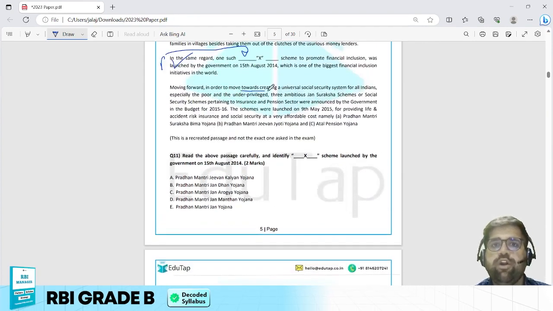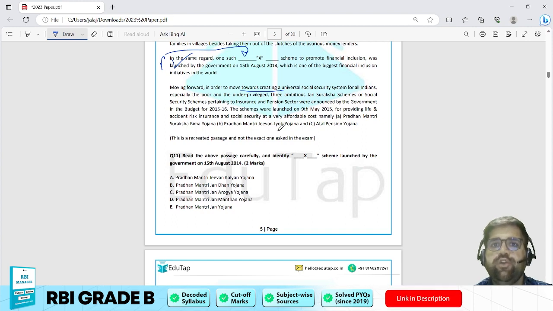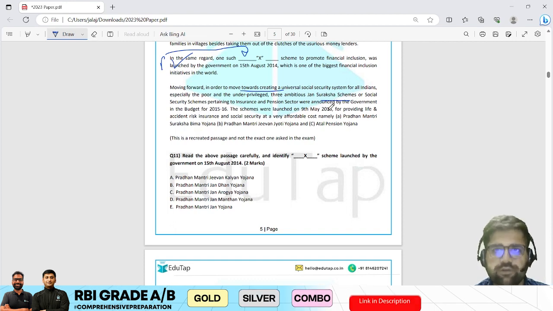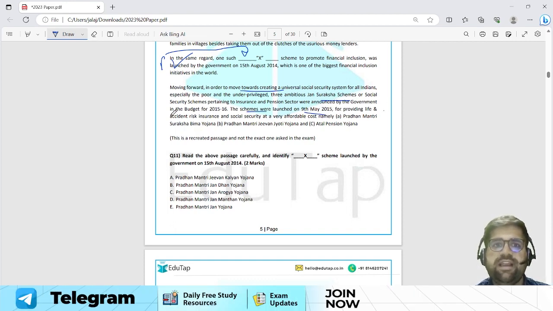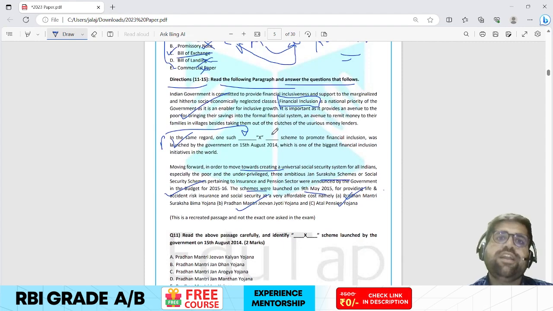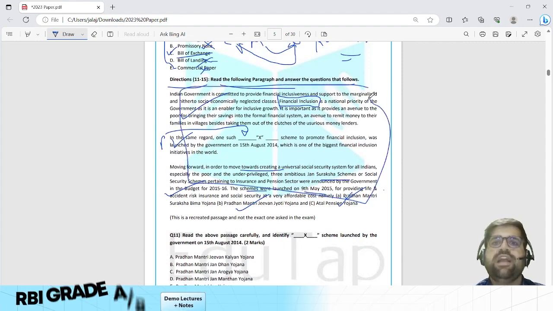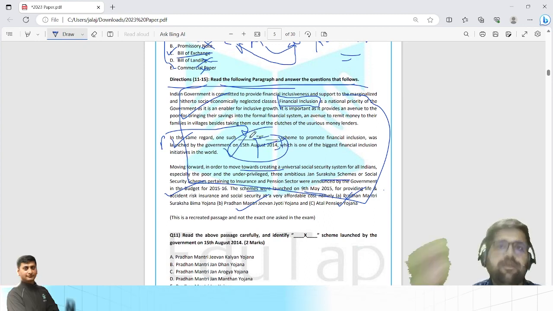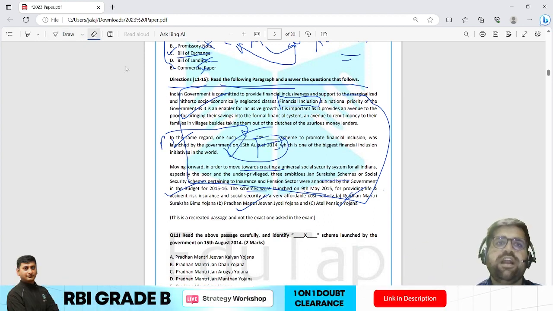Moving forward, in order to create an inclusive universal social security for all Indians, especially the poor and unprivileged, three ambitious Jan Suraksha social security schemes were introduced. The schemes were launched on 9th May 2015 for providing life and accident insurance, which are Pradhan Mantri Suraksha Bima Yojana, Jeevan Jyoti and Atal Pension Yojana. Okay, so I can see the whole paragraph is talking about financial inclusion. This we have to first bring into our memory. That whole paragraph is talking regarding what? Financial inclusion. I hope you agree with me.